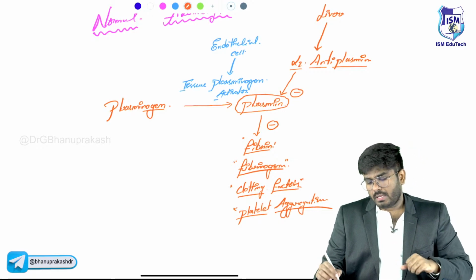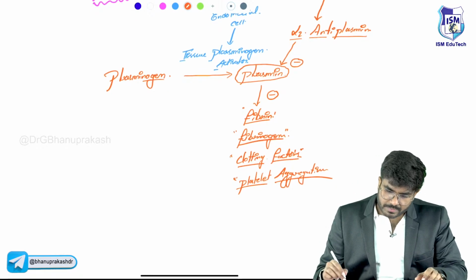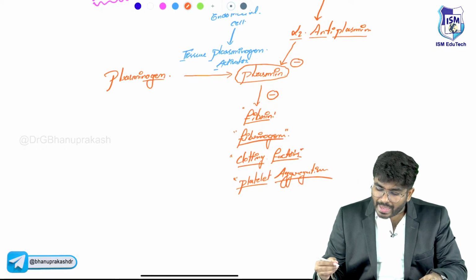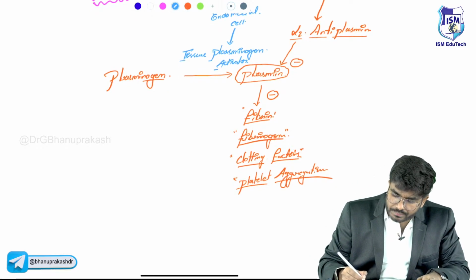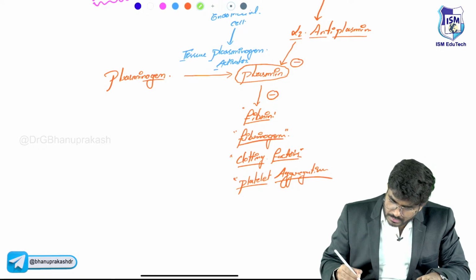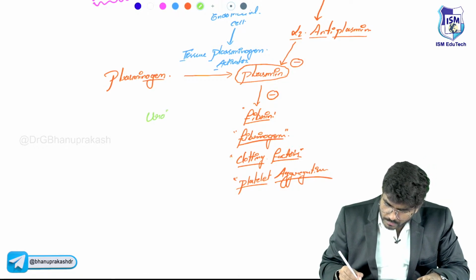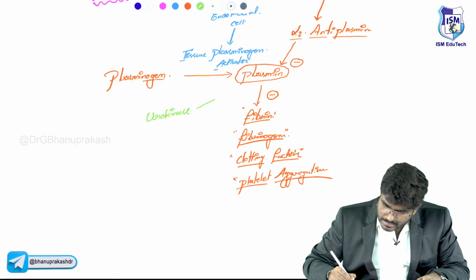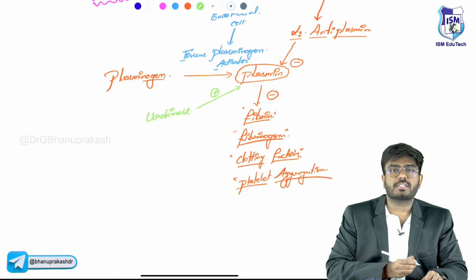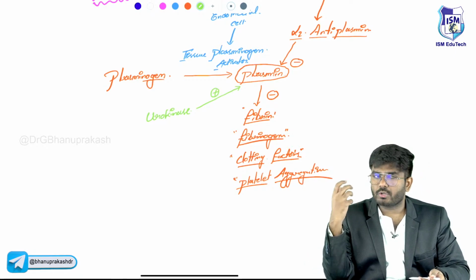Next point: the plasmin activity is also activated by something called urokinase. Urokinase activates the plasmin. So once the plasmin is activated, you know the things.